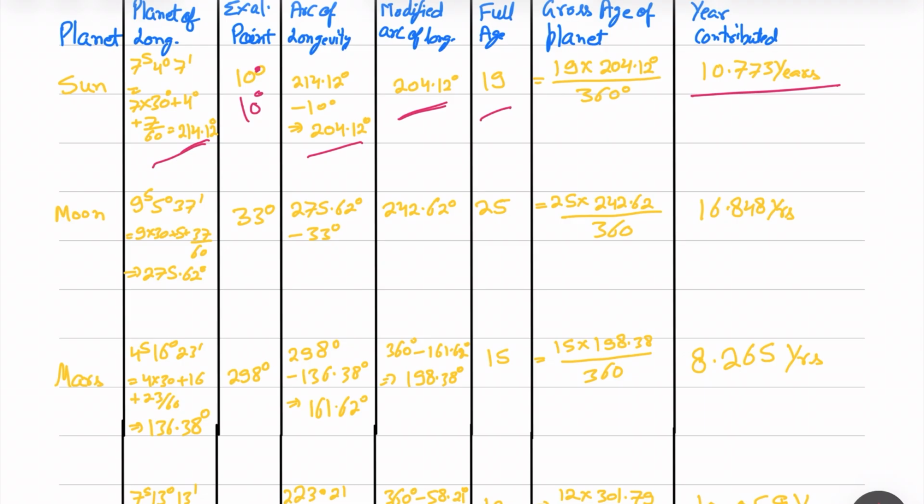Similarly, Moon is placed in Capricorn, so it is 9 signs 5 degrees 37 minutes. We converted it; it is 275.62. Deepest exaltation is 33 degrees. We reduce it and get the arc in minutes, which is 242.62. Since it is greater than 180, we are not changing anything. Full age is 25, so 25 into this divided by 360, we are getting 16.848 years.